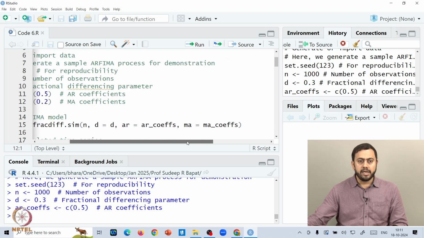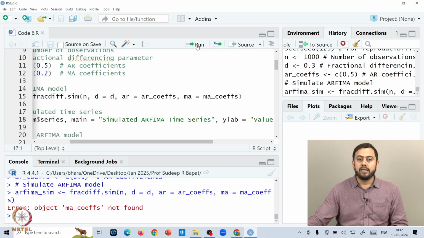Needless to say, even though you see a lot of different things inside that fracdiff.sim command, we have to keep it simple. So what are the ingredients that one requires to model the RFEMA process? These are the specific ones: n, d, AR coefficients, and then MA coefficients.